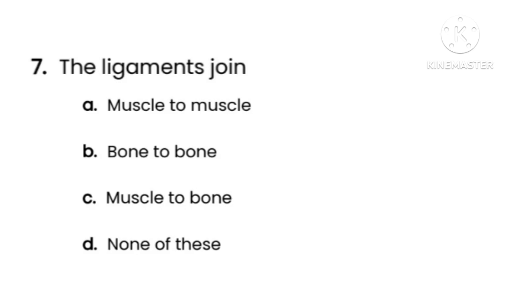Next question number 7. The question is the ligaments join, here options are option A muscle to muscle, option B bone to bone, option C muscle to bone, option D none of the above. So here the correct option is option B, that is bone to bone. So ligaments join bone to bone.